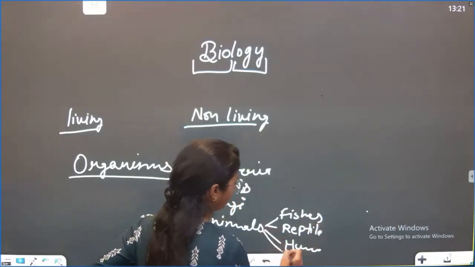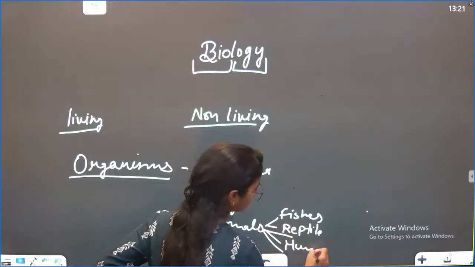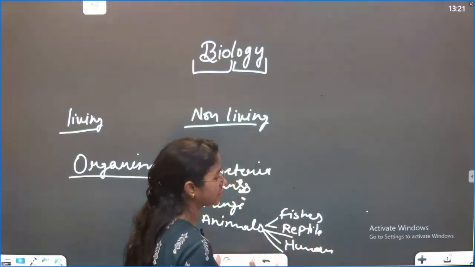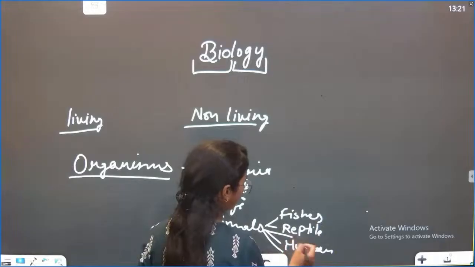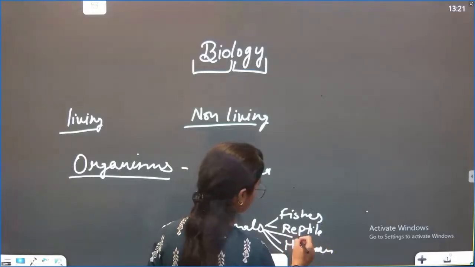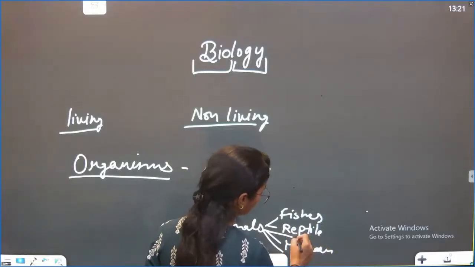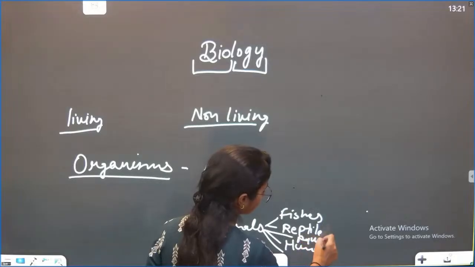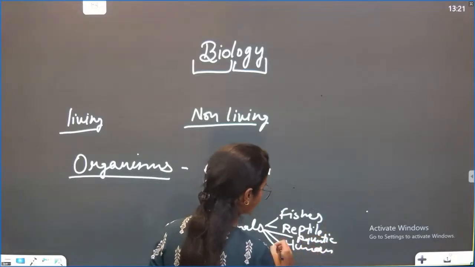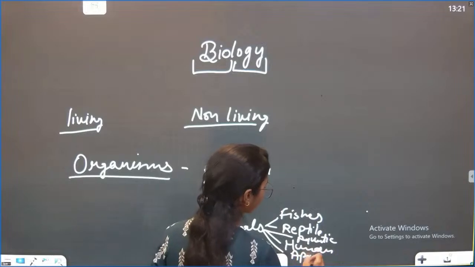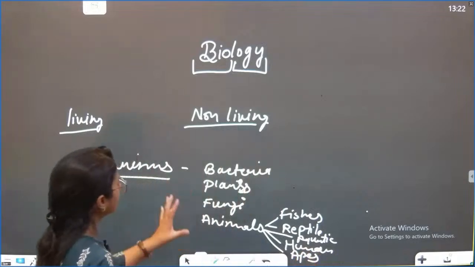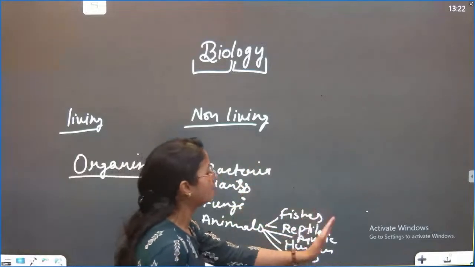Human is the most complicated and most stable species. Except for humans, we talk about animals such as aquatic animals, the animals living in water, and apes, primates, and so many things. So we can see many levels of complication.